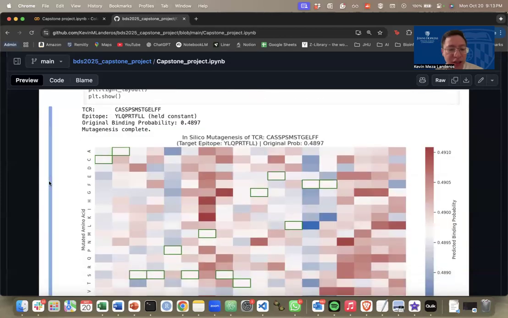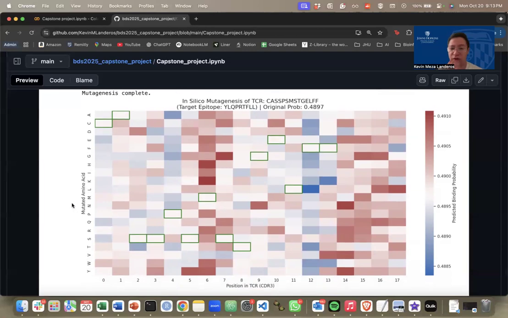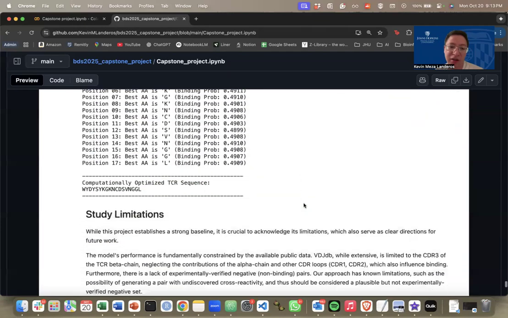Then to obtain some biological knowledge from this, I picked, as an example, a TCR, this is the TCR sequence, and the epitope. I simulated mutations of all the positions of the CDR3 sequence. You can see here in green the actual position and here all the possible amino acids. After mutating each individual residue, I predicted the binding probability. You can see that in some cases you can increase the binding probability if you mutate that amino acid, or you can reduce the binding probability depending on the position.